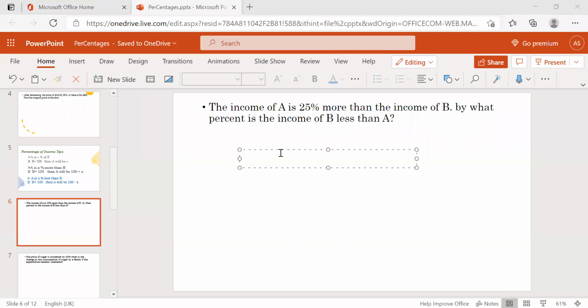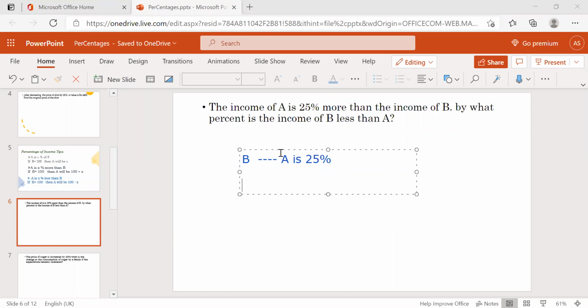Compared to B, A is 25% extra. That means A is greater, B is less.